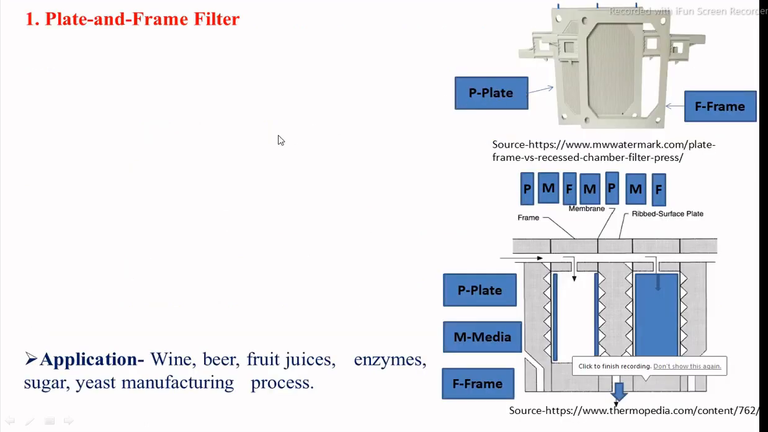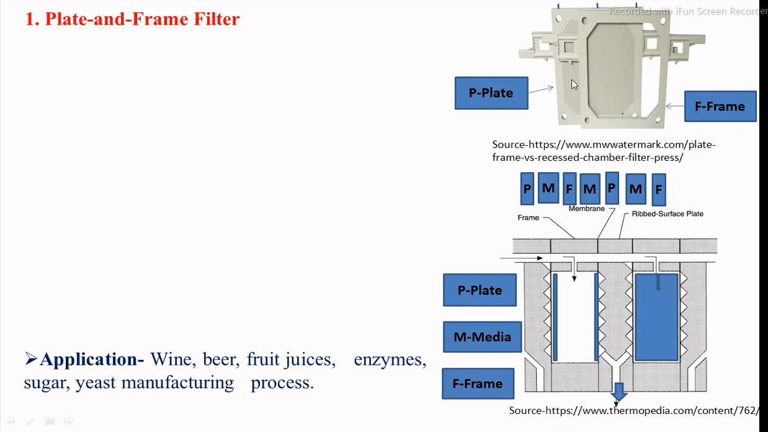The first filtration equipment is the plate and frame filter. It is a pressure filter which is operated batch wise. In the construction, the plate and frame filter is made of a number of plates and a number of frames. You can see in this picture, this is the frame which is completely hollow, inside of which the cake is built up, and the plates are solid.